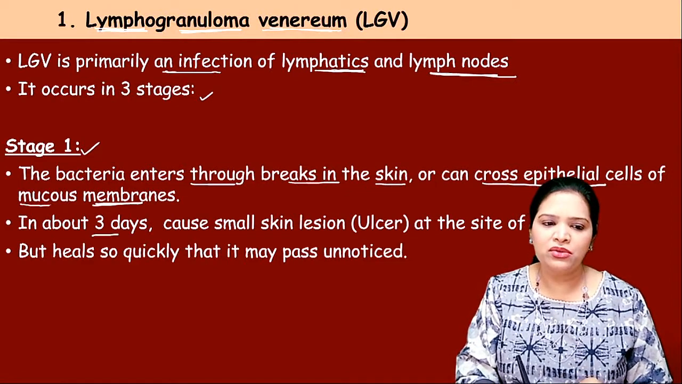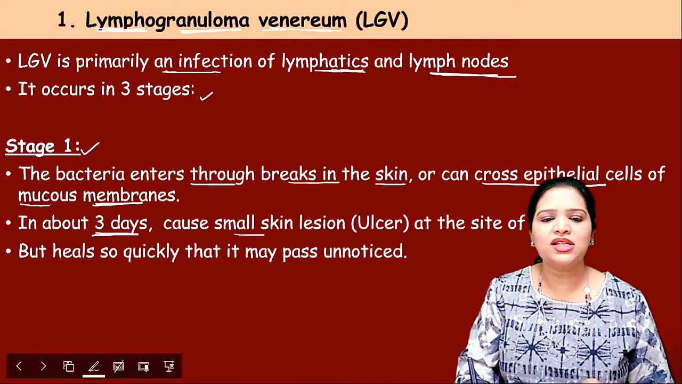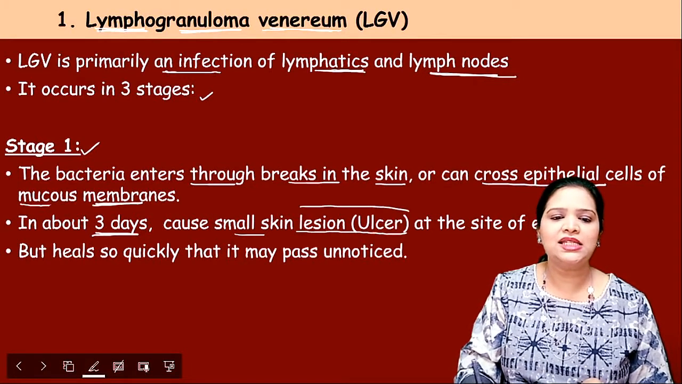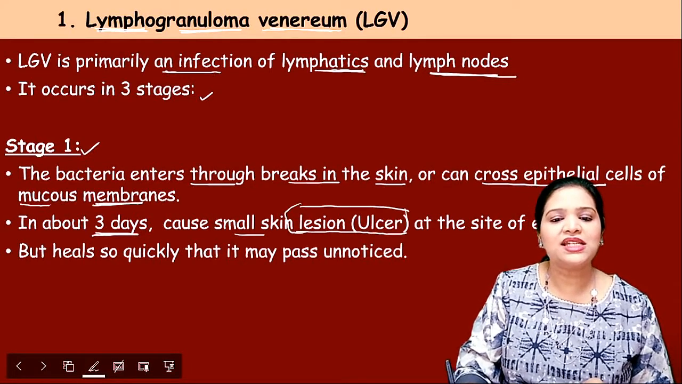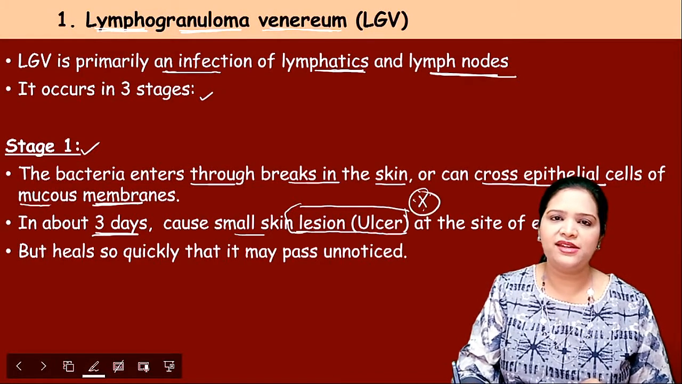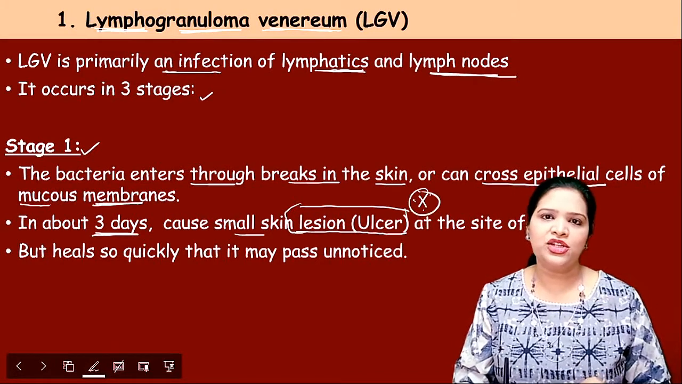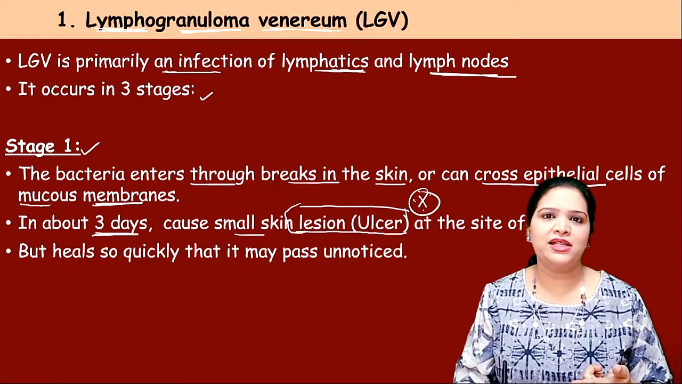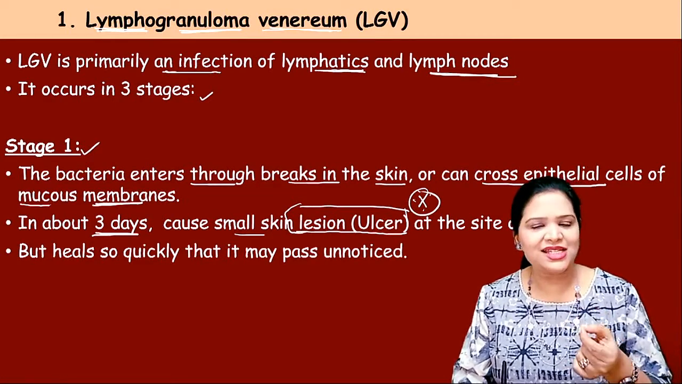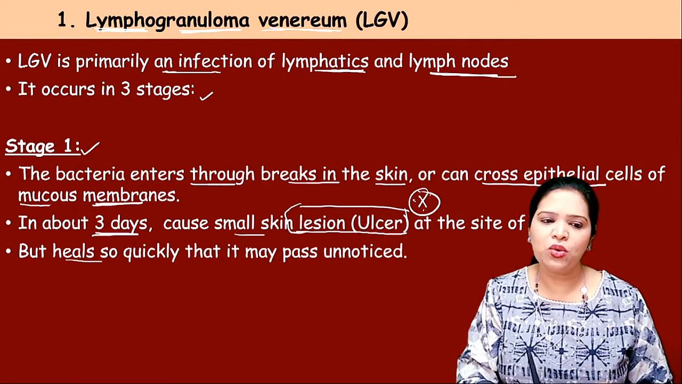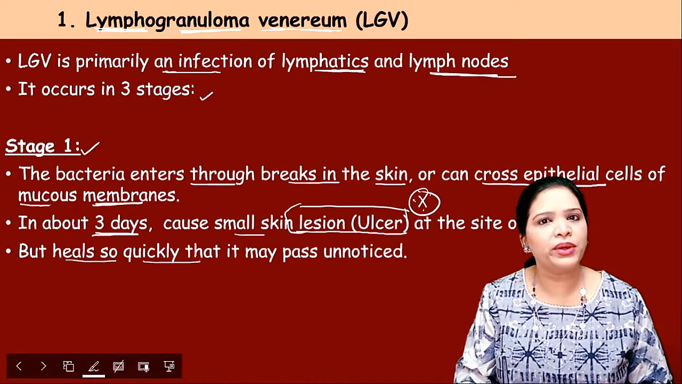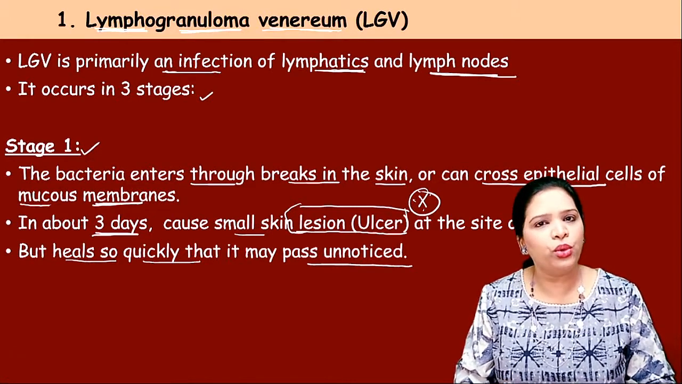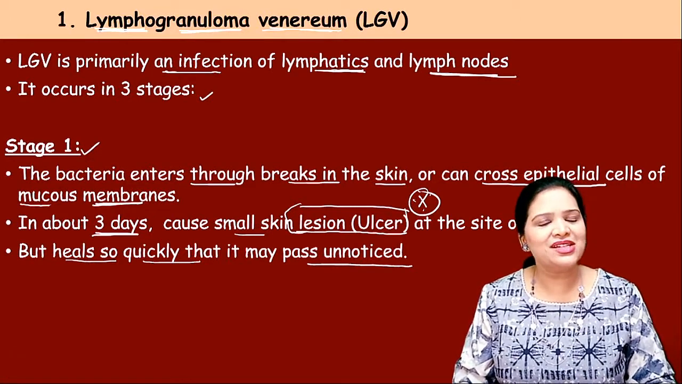Then in about 3 days, the organism causes a small skin lesion or ulcer. This is highly important. It causes an ulcer at the site of entry, in the genital region. But the majority of the time it heals by itself. We won't recognize that there is an ulcer. The patient won't recognize it, they heal so quickly and it passes unnoticed. Okay, so this is the first stage.